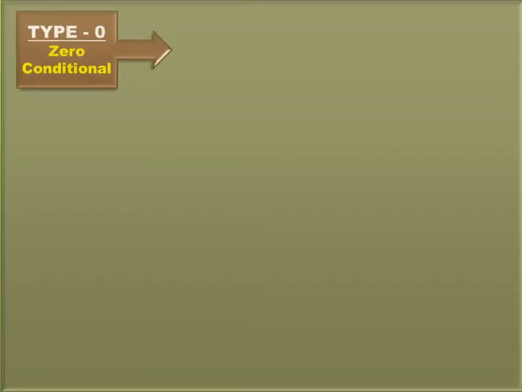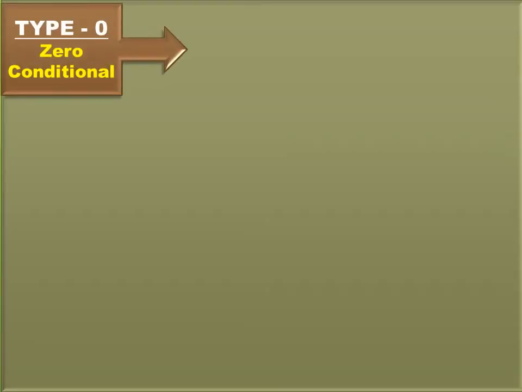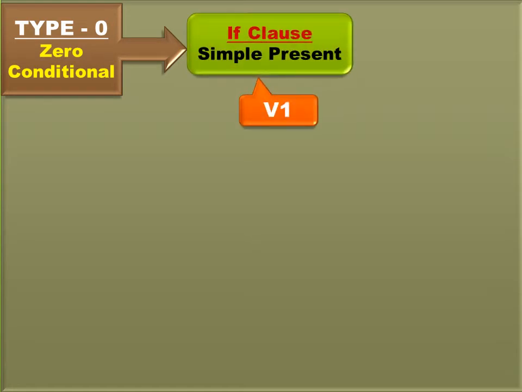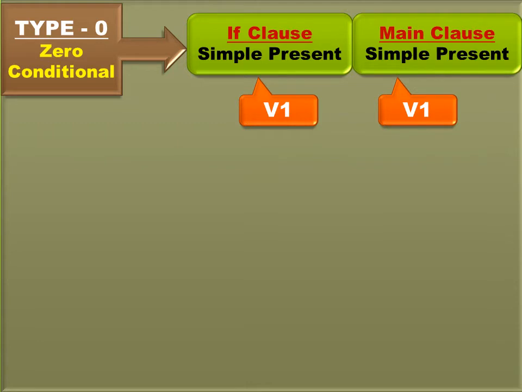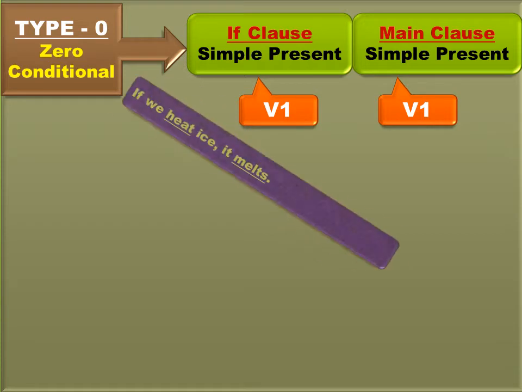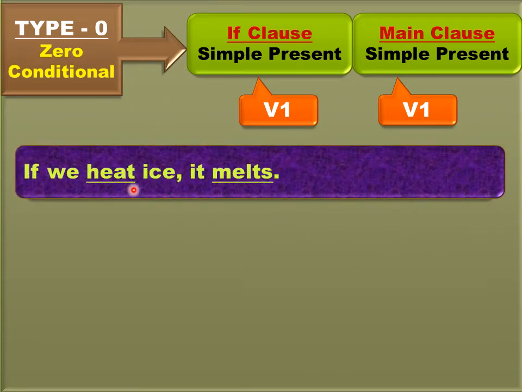Now let's look at some examples of zero conditional sentences. Zero conditional sentence, we know the if clause should be in simple present. We need to use the base form of verb, and the main clause should also be in simple present. We need to use base form of verb. Now let's see the first example. If we heat ice, it melts.